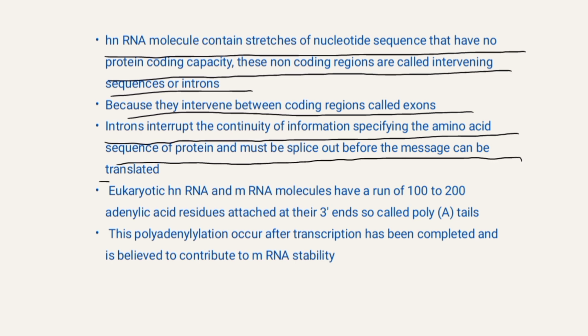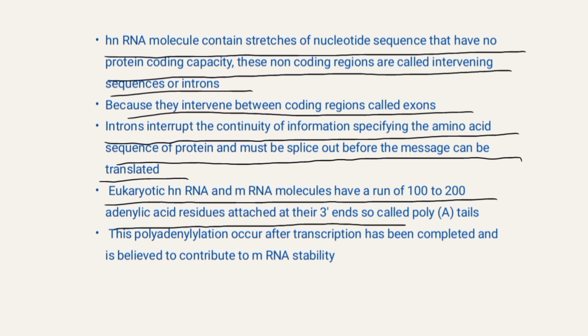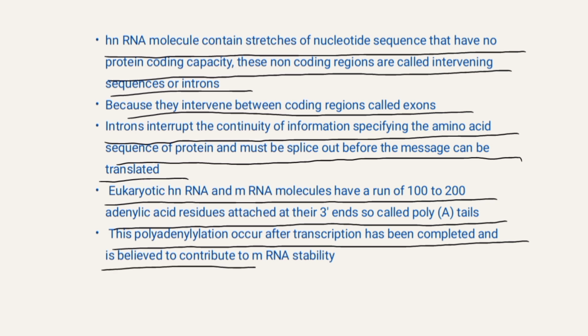message can be translated. Eukaryotic hnRNA and mRNA molecules have a run of 100 to 200 adenylic acid residues attached at their 3' ends, so-called poly A tails. This polyadenylation occurs after transcription has been completed and is believed to contribute to mRNA stability.